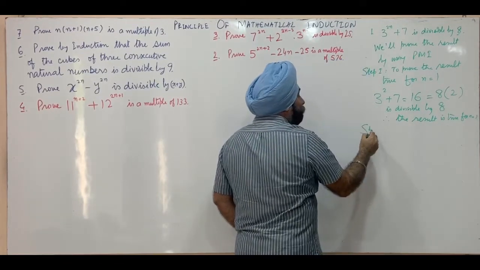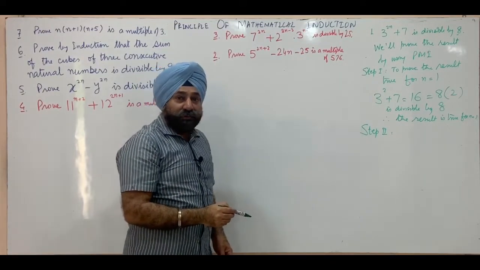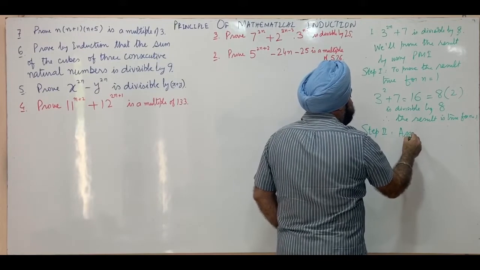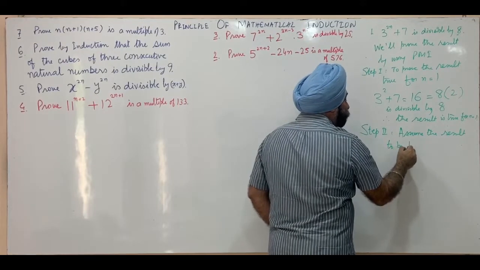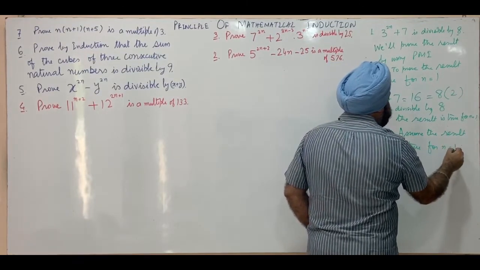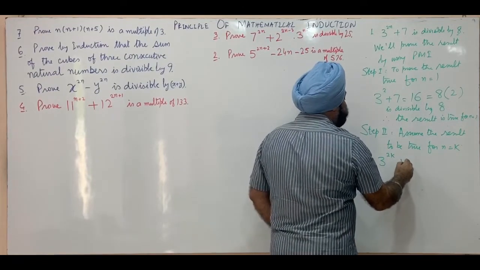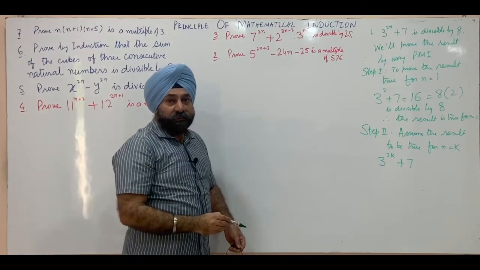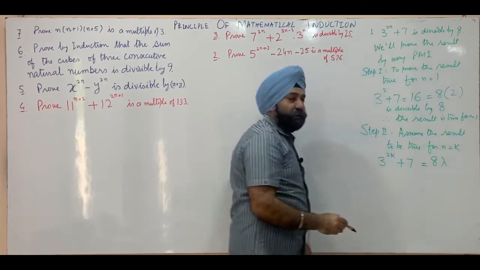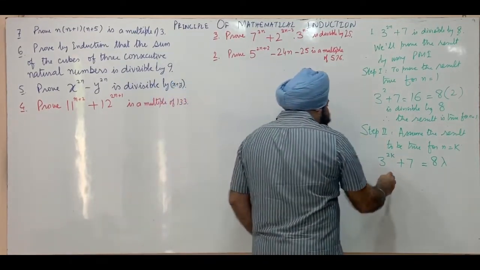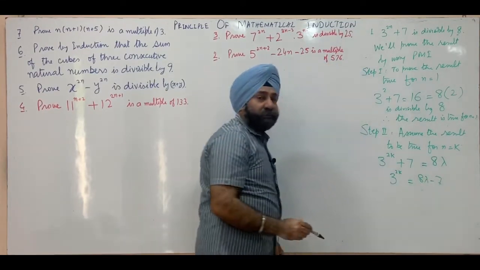The second step, here again we assume the result to be true for n is equal to k. That is 3 raised to 2k plus 7 is divisible by 8. If this expression is divisible by 8, this will be 8 times some lambda. So from this we can write 3 raised to 2k as 8 lambda minus 7.